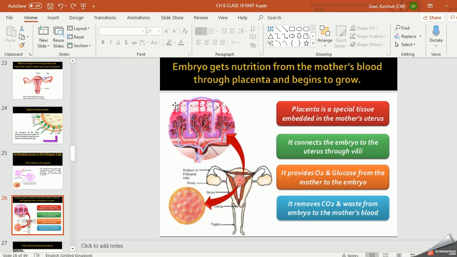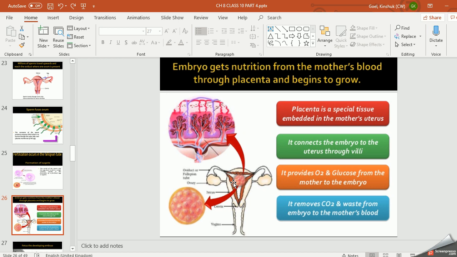This placenta is a disc-like structure which provides nutrition, glucose, oxygen to the embryo, right? So from where is the embryo getting nourishment? From the mother through the placenta. What is placenta? It is a very important disc-like structure. The very important question: what is placenta? Where is it situated? Write its function.